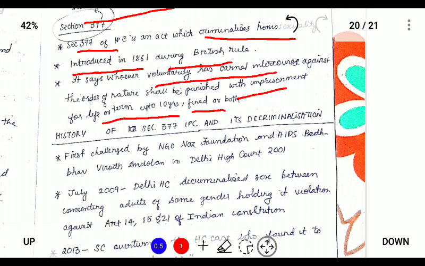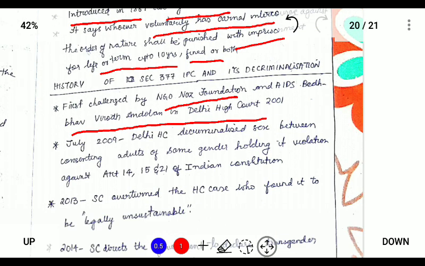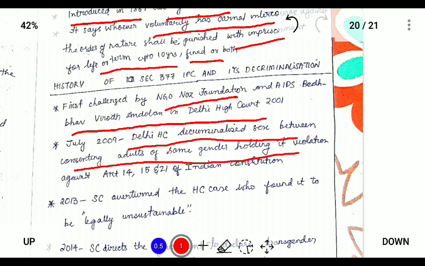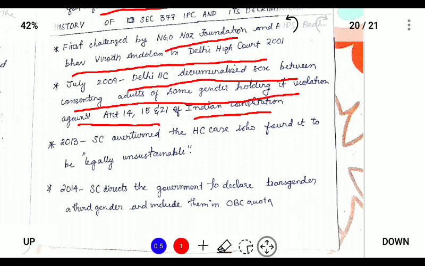This was first challenged by the Naz Foundation and AIDS Bhedbhav Virodhi Andolan in the Delhi High Court in 2001. In 2009, the Delhi High Court decriminalized sex between consenting adults of the same gender, holding it to be a violation of Article 14, that is equality, Article 15 in terms of gender, and Article 21, right to life, of the Indian Constitution. In 2013, the Supreme Court overturned the decision.